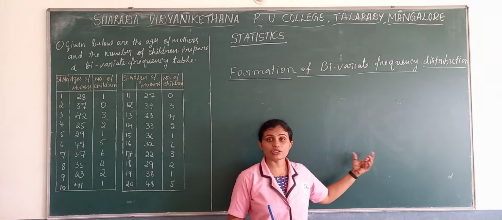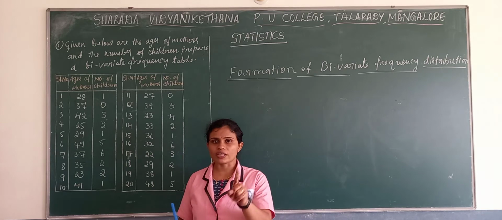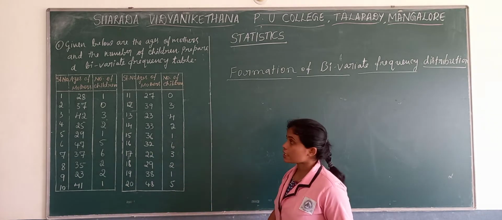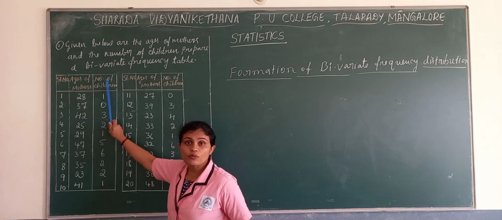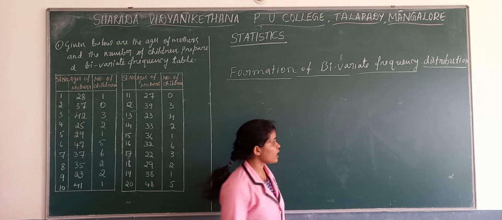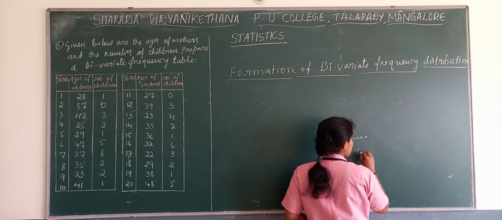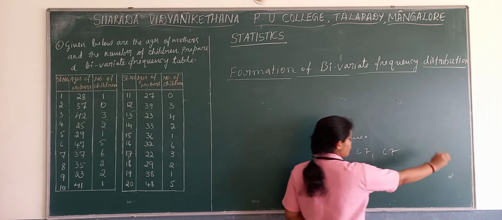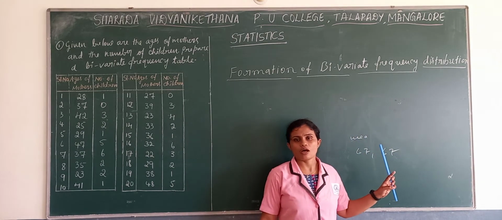Now in case of continuous and discrete, we used to form a frequency distribution for only one variable. For example, you see this example now. Here ages of mothers and number of children, two variables are there. Yesterday's problem, what we have seen, there what they have given in the problem, weights of a number of students, then they have given the observation, marks of a number of students, only one variable, weights or marks.